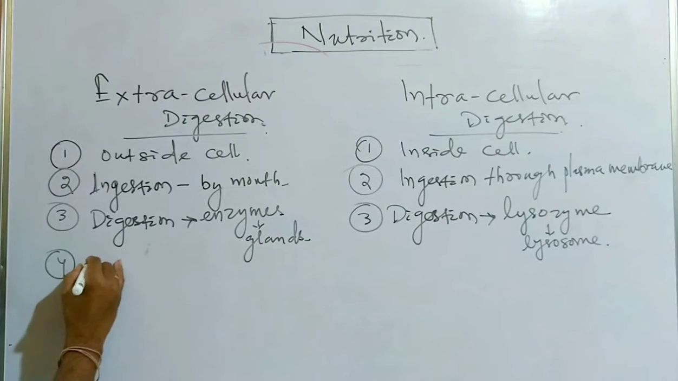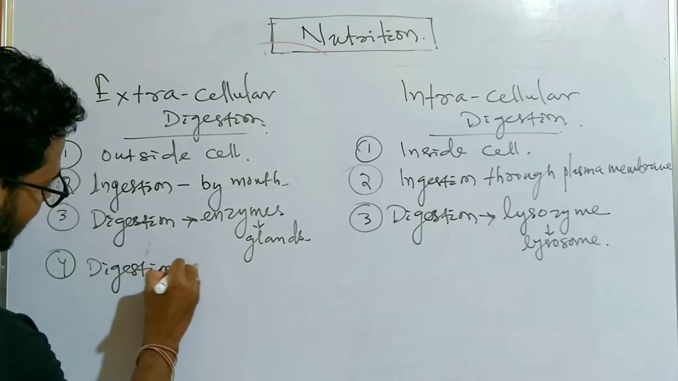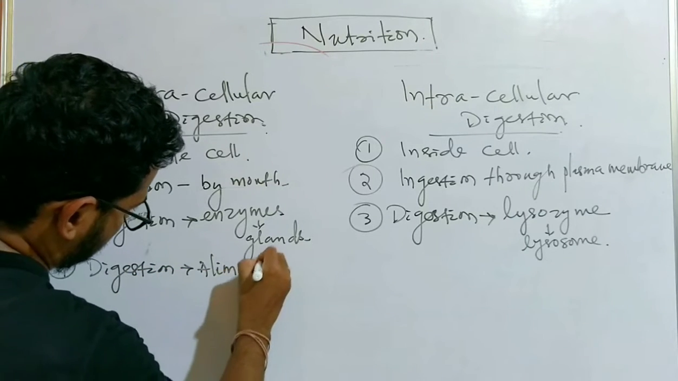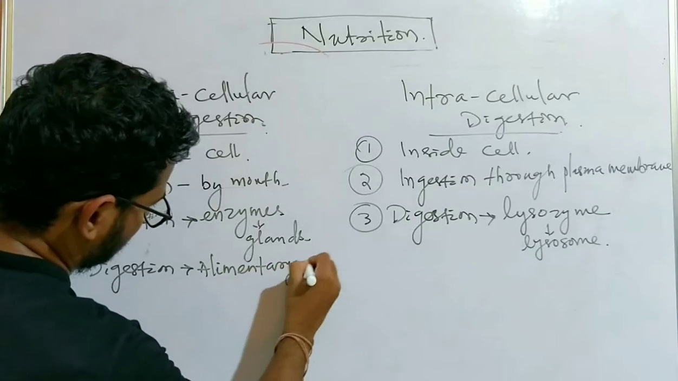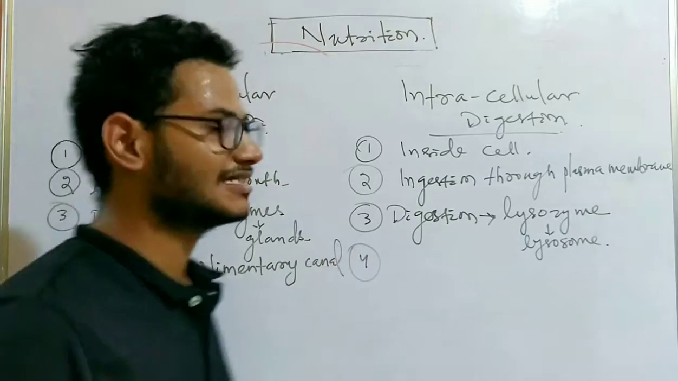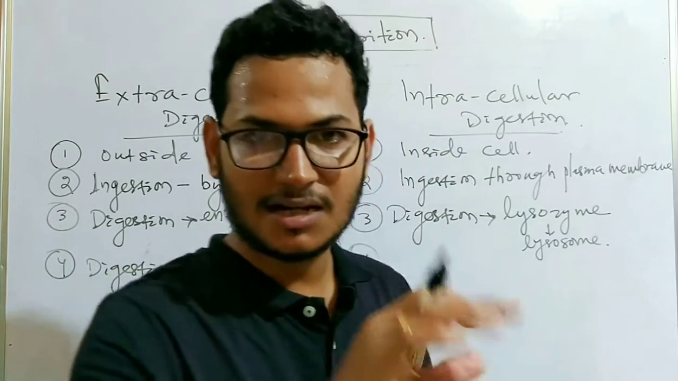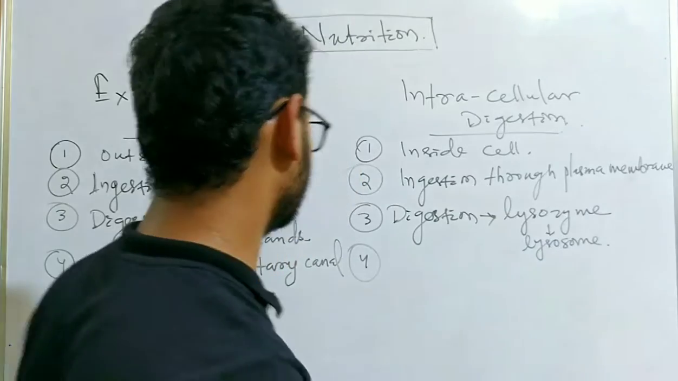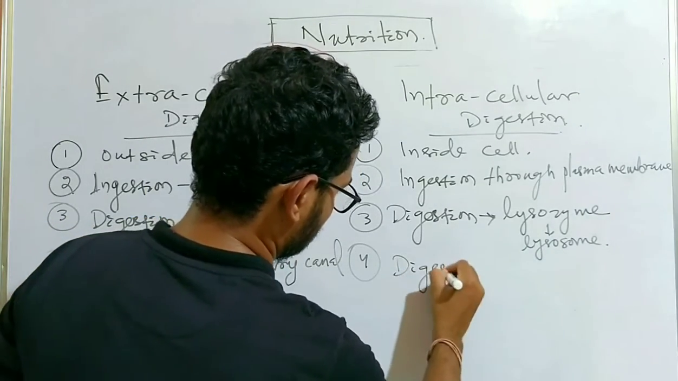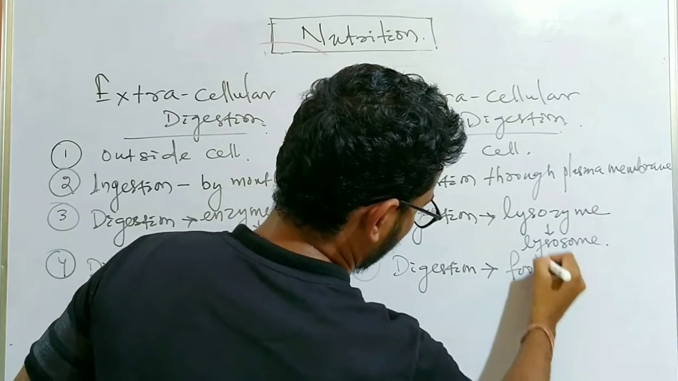So here digestion takes place inside the alimentary canal. But in intracellular digestion, the food enters into the cell and forms a food vacuole. So here the digestion takes place inside the food vacuole.